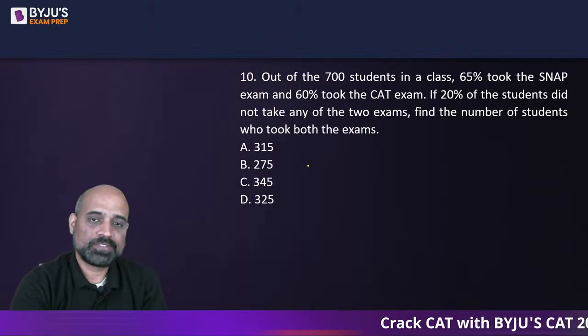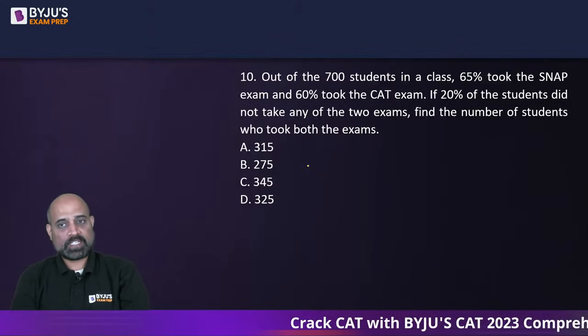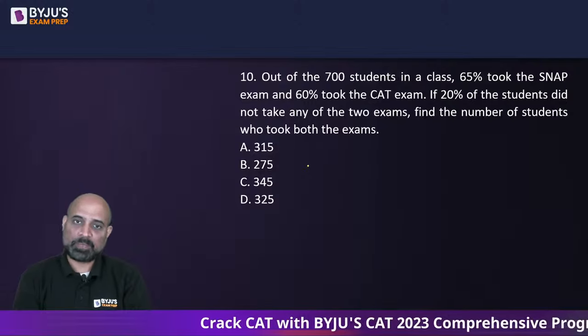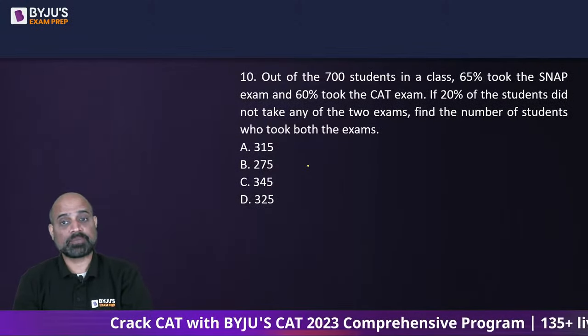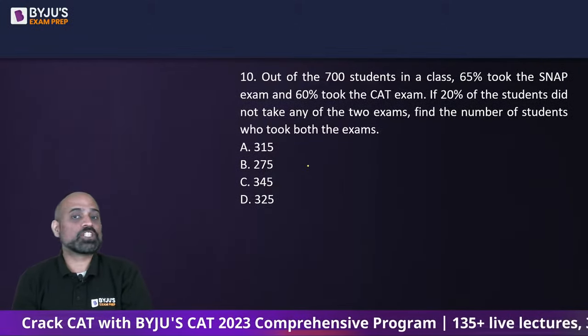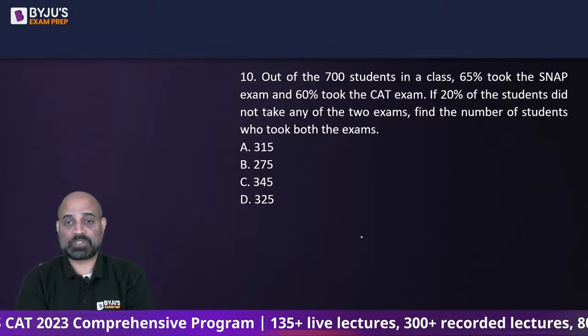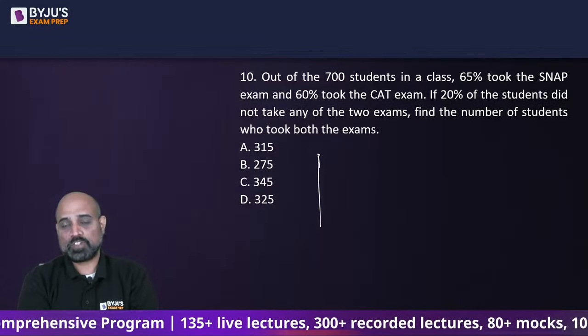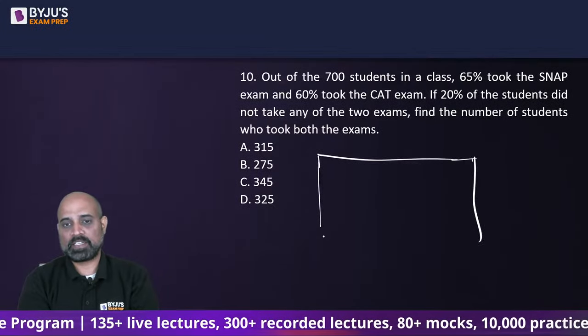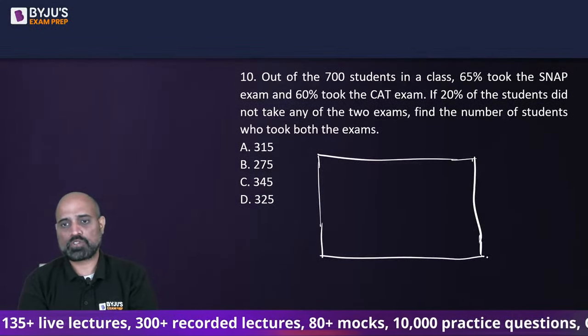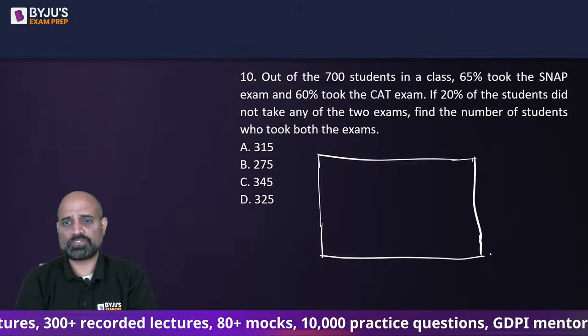Okay, next. Out of the 700 students in a class, 65% took the SNAP exam and 60% took the CAT exam. If 20% of the students did not take any of the two exams, find the number of students who took both the exams. Since the values are in terms of percentages, we prefer to solve this with a Venn diagram.